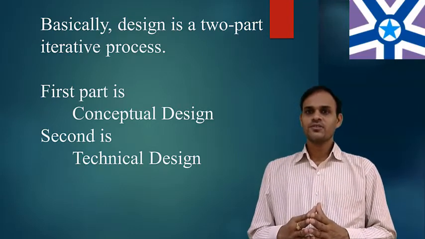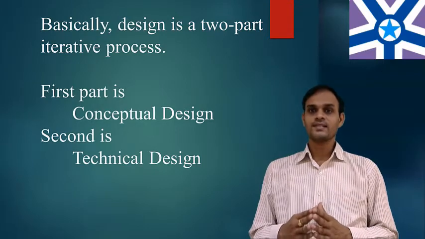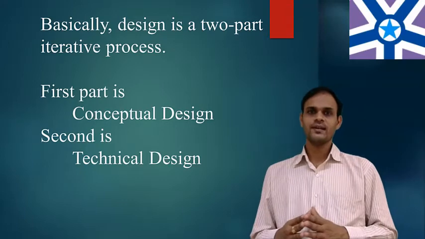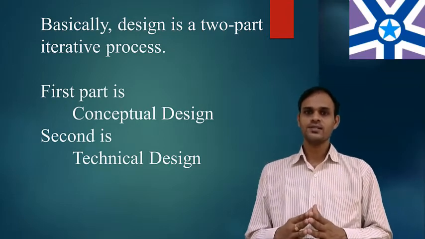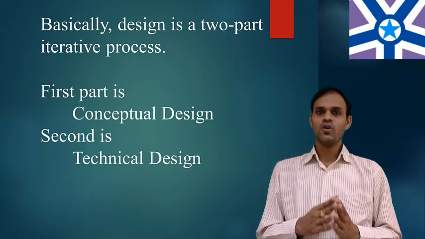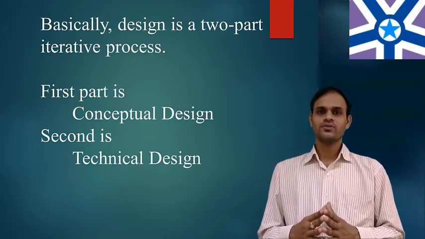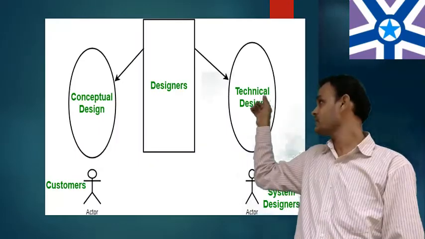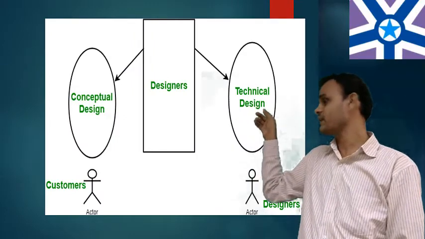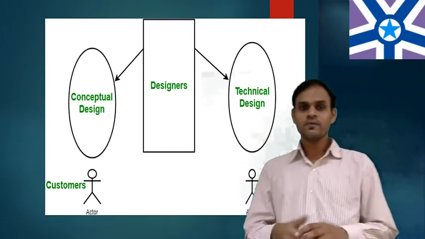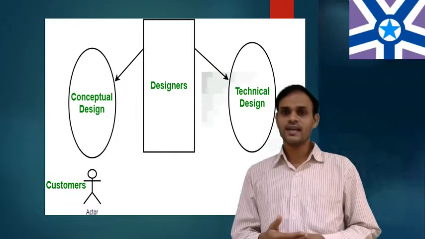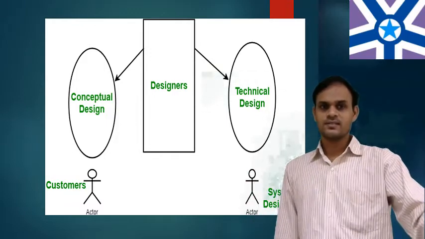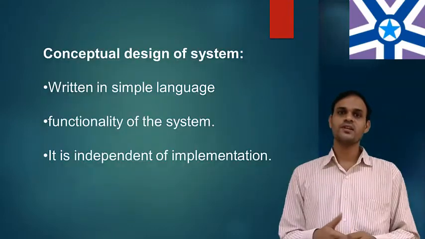The first part, conceptual design, tells the customer what the system will do, and the second, technical design, allows the system builders to understand the actual hardware and software needed to solve the customer's problems. Designers consist of conceptual design and technical design. Conceptual design involves the customers, and technical design involves the system designers.